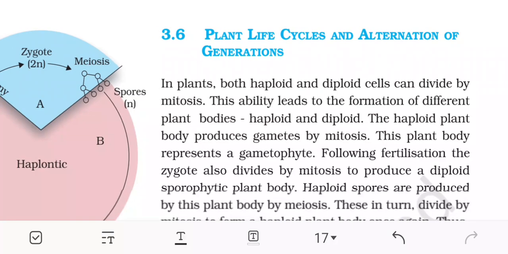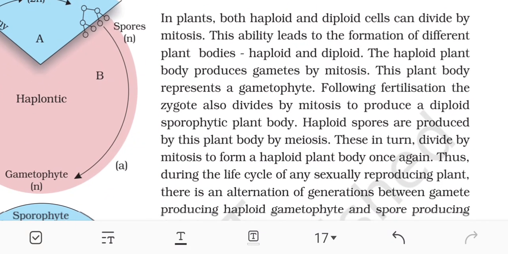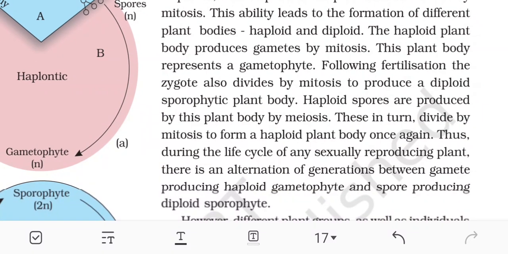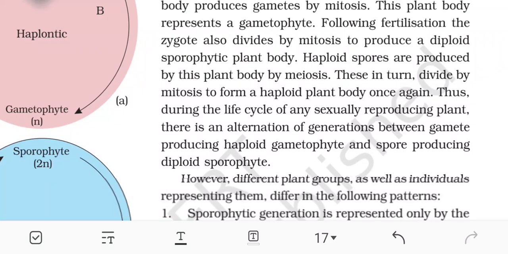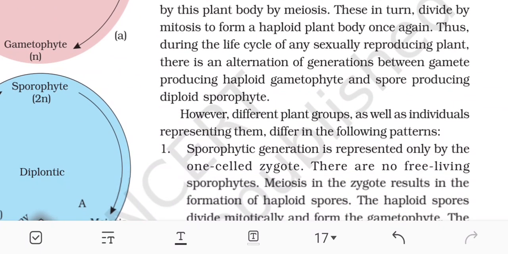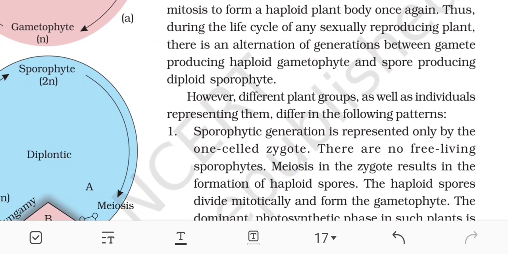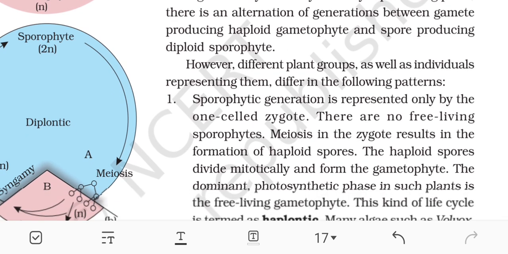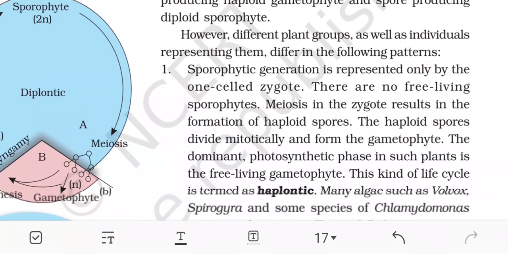Plant life cycles and alternation of generations. In plants, both haploid and diploid cells can divide by mitosis. This ability leads to the formation of different plant bodies, haploid and diploid. The haploid plant body produces gametes by mitosis. This plant body represents a gametophyte. Following fertilization, the zygote also divides by mitosis to produce a diploid sporophytic plant body. Haploid spores are produced by this plant body by meiosis. These in turn divide by mitosis to form a haploid plant body once again. Thus, during the life cycle of any sexually reproducing plant, there is an alternation of generations between the gamete producing haploid gametophyte and the spore producing diploid sporophyte.